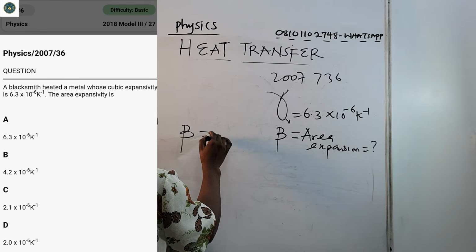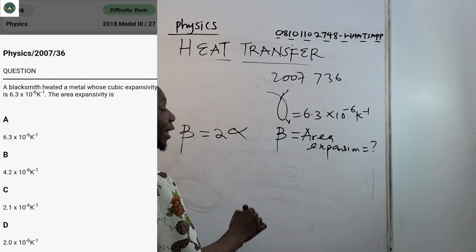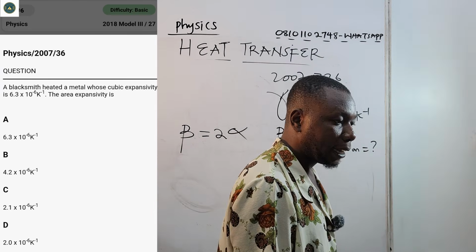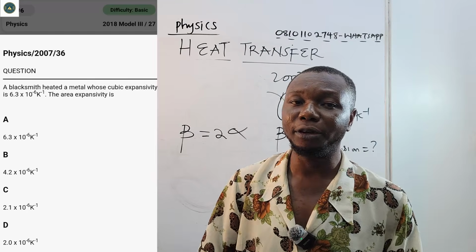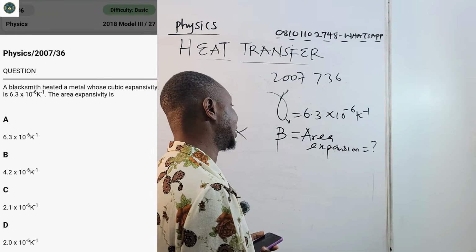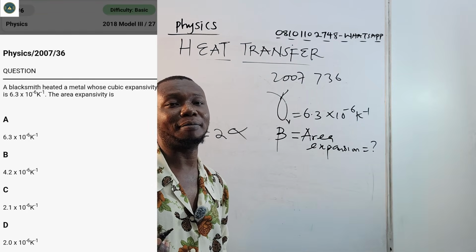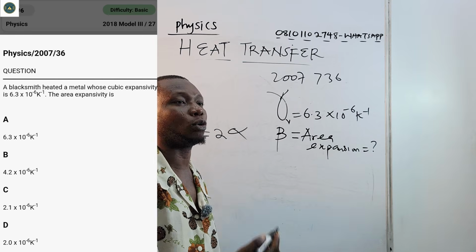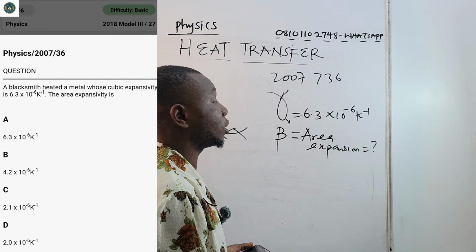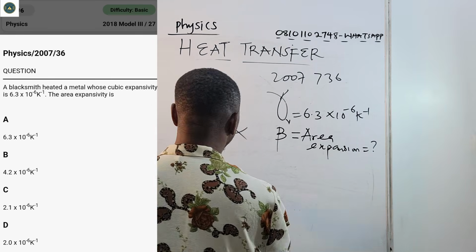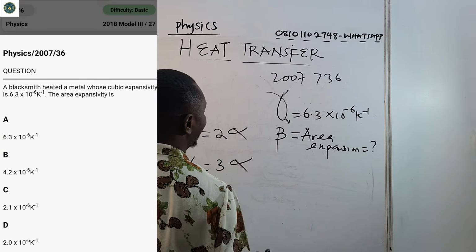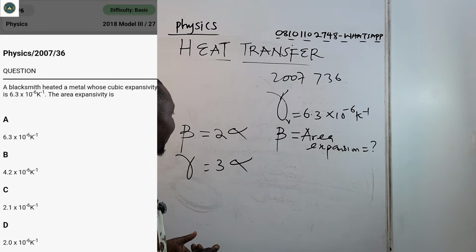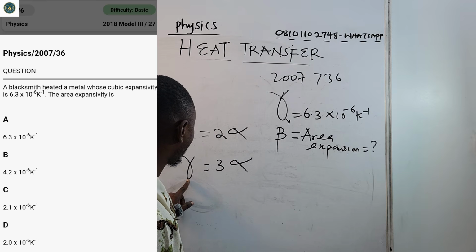If you follow the videos from the beginning, remember that area expansivity is 2 times the linear expansivity. And the linear expansivity of a material is the increase in length per unit length for every degree rise in temperature. So when you are heating metals, they will undergo expansion. All right? So gamma was 3 what? Alpha.